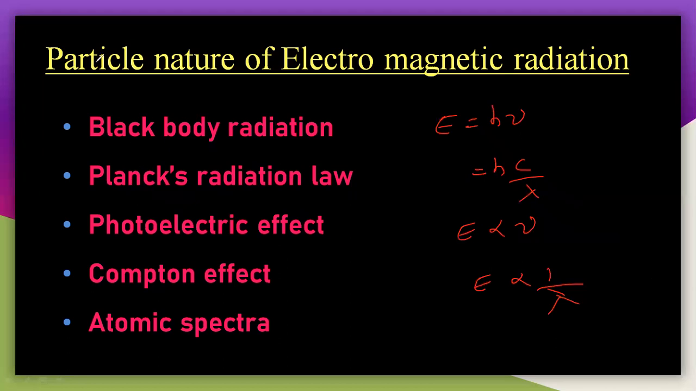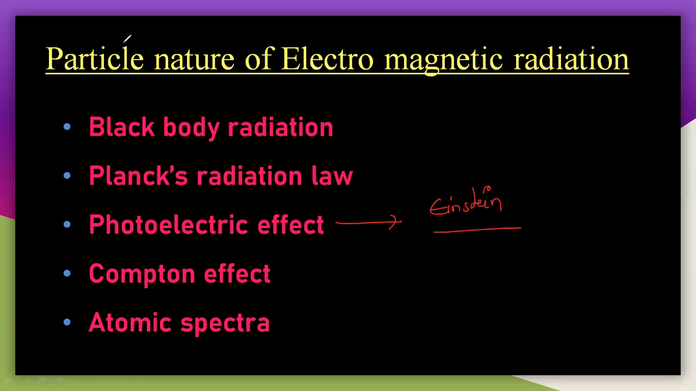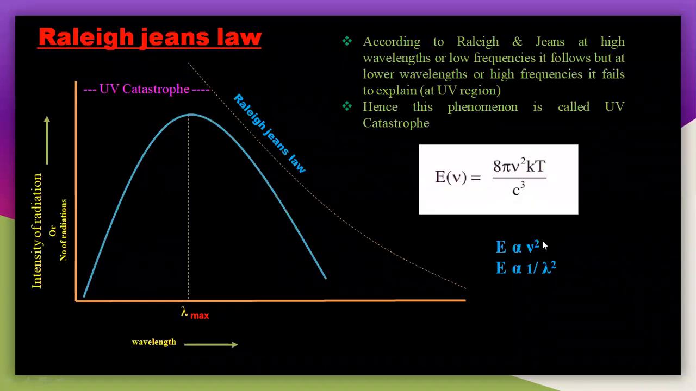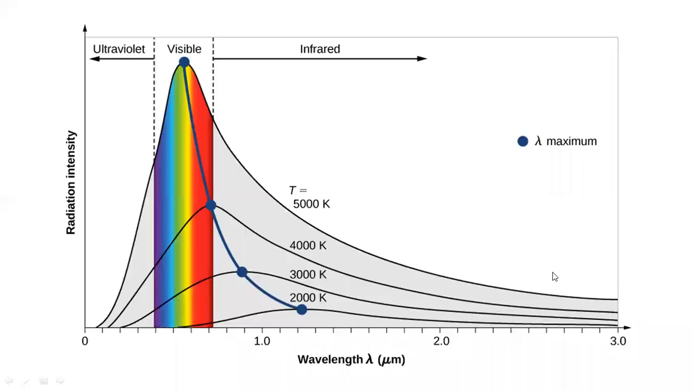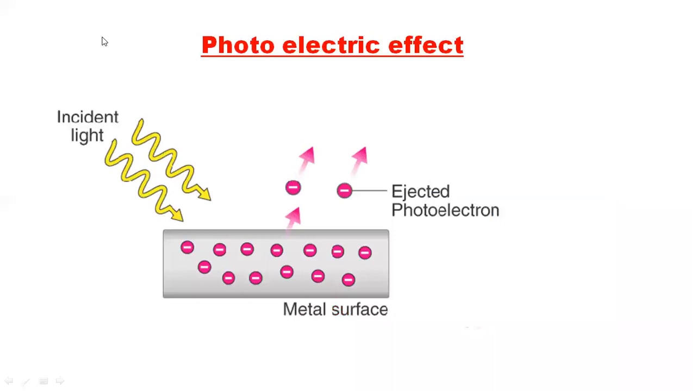So the next concept, which is photoelectric effect. This is another concept which will support the particle nature of electromagnetic radiation here. So let us understand this particle nature of the photoelectric effect. You know that the particle nature is completely explained. The photoelectric effect is explained by Einstein. So Einstein explained the photoelectric effect. So let us understand the Einstein equation with the photoelectric effect. Let us understand this photoelectric effect first.